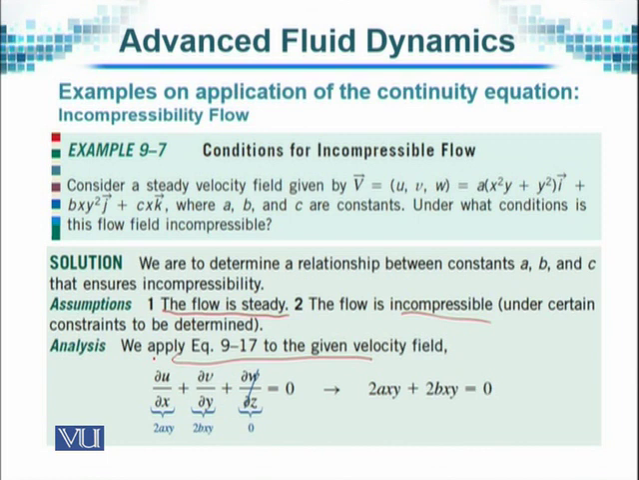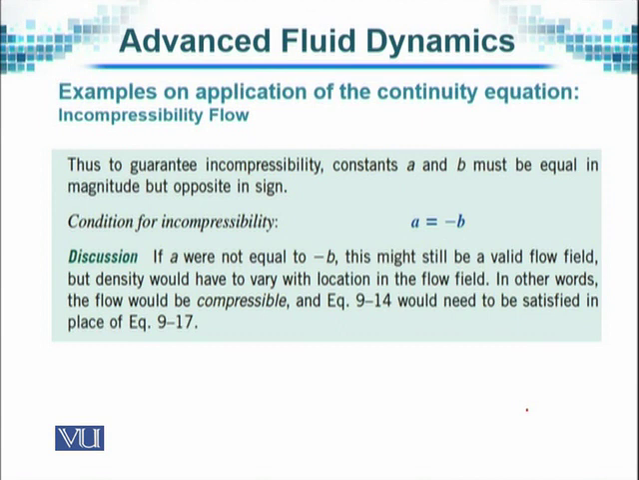And from the given components, when we calculate and substitute them here, we obtain 2axy plus 2bxy is equal to 0. And further simplification of this gives us that a must be equal to minus b. So the simple condition for this equation, the incompressibility of this fluid flow will be maintained if the constant a is equal to minus b. That will ensure that the fluid flow as given is incompressible.